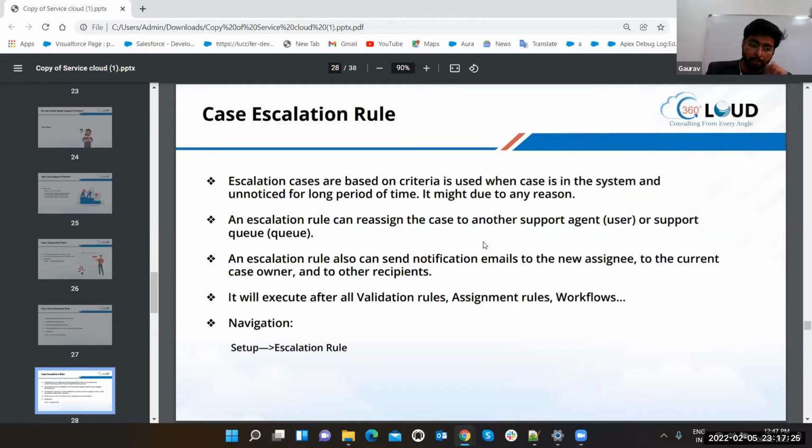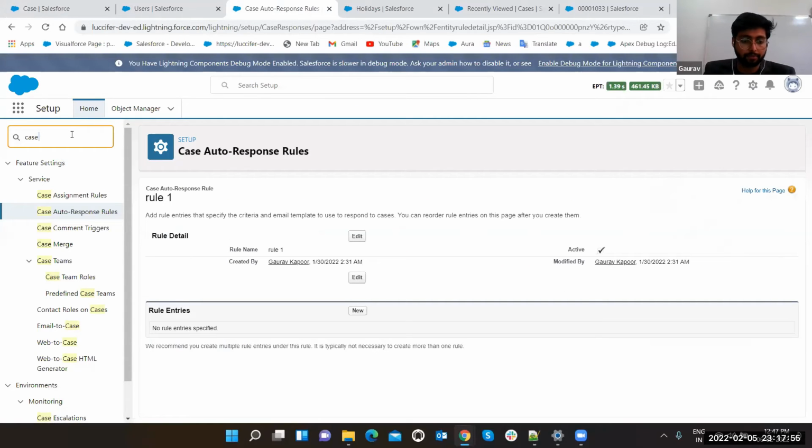So what is an escalation rule? Suppose you are working on a project, or you are the agent yourself who is handling a lot of cases, and you had plenty of cases, and by mistake you forgot one or two cases to work on. Now this escalation rule will remind you that you have forgotten this case. You can select the scenario, you can select the hours, after how many hours you want to be notified. Okay, so that's how you can set it up. Let's see it out.